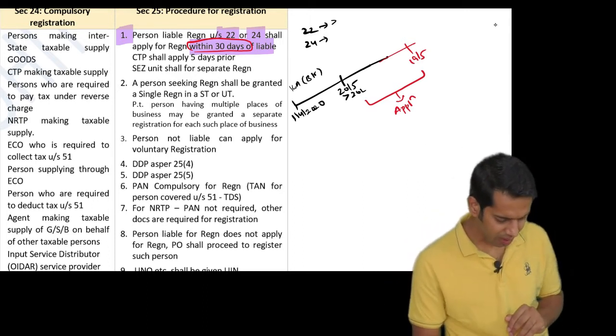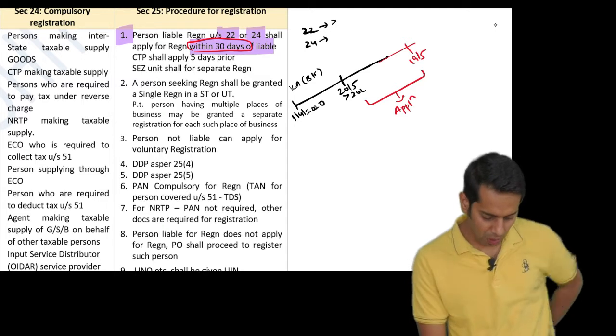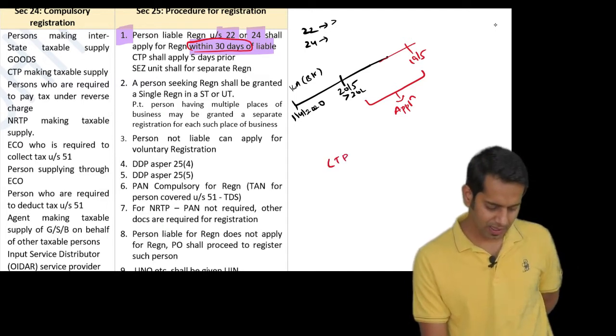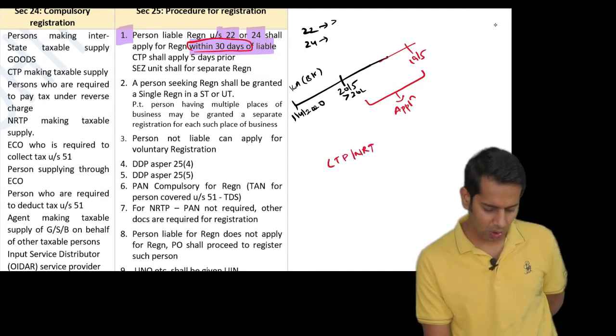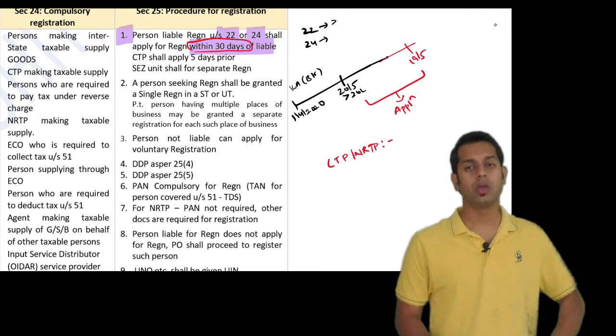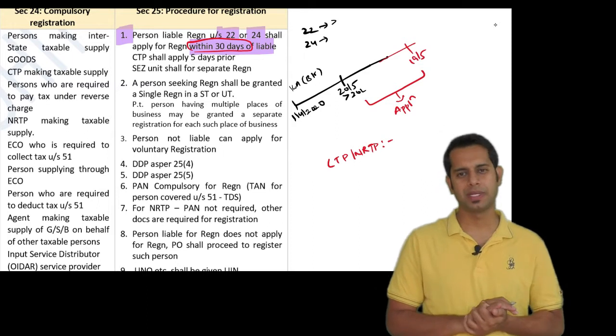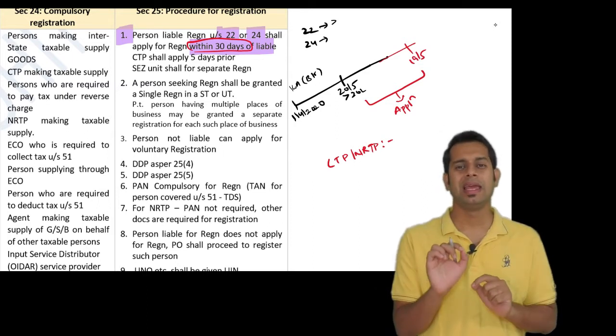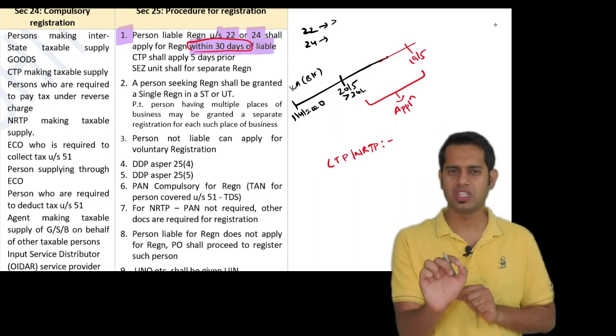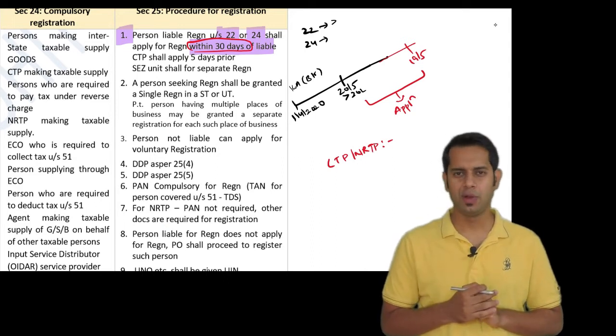Now, there are other types of people also under GST, a person called a casual taxable person or a non-resident taxable person. Normally a person will have to apply for registration within 30 days of being liable for registration.